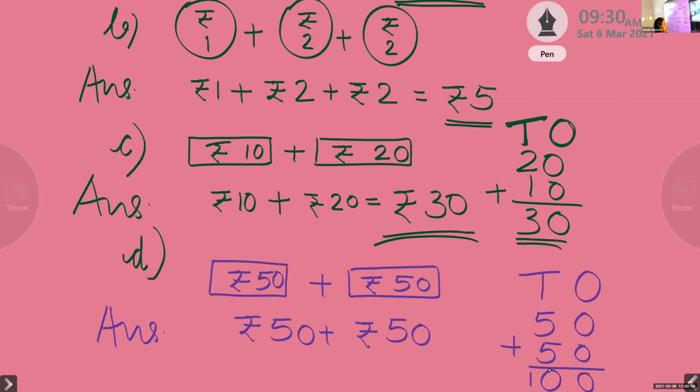So what is the total amount? 5 plus 5 is equal to 10. Now 50 plus 50 is equal to 100. So the total amount is rupees 100. If we add 2 notes of rupees 50, we will get the total amount of rupees 100. So all of you write the question and answer. Rupees 50 plus rupees 50 equals rupees 100.